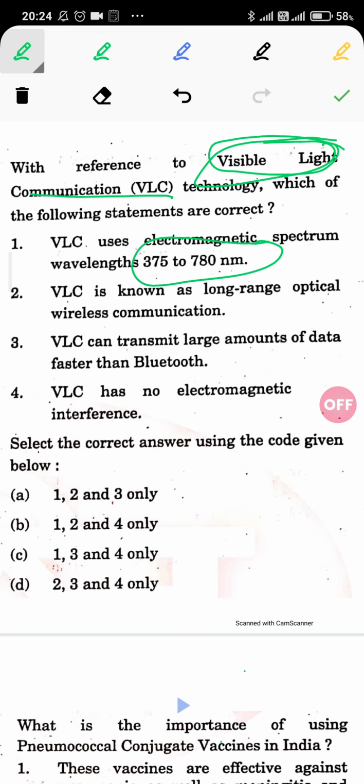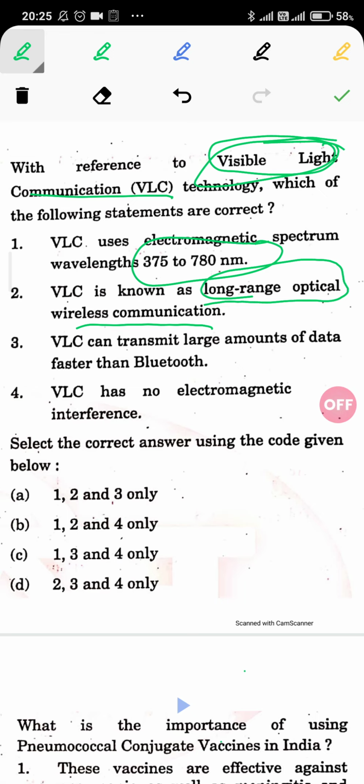In examination conditions we are likely to forget the fact, so let us assume that we don't know this statement. Now the second option: VLC is known as long range optical wireless communication. The catchword here is long range optical wireless communication. Let us assume we don't know this option either.